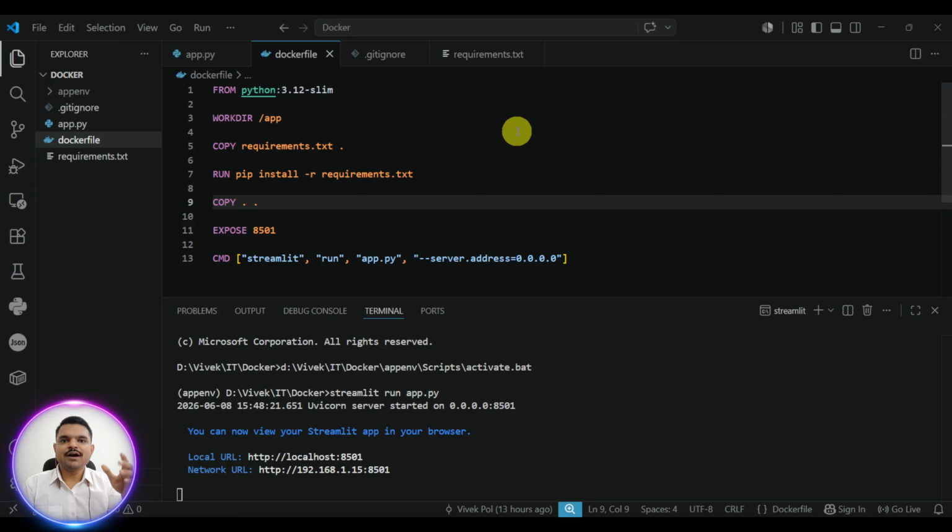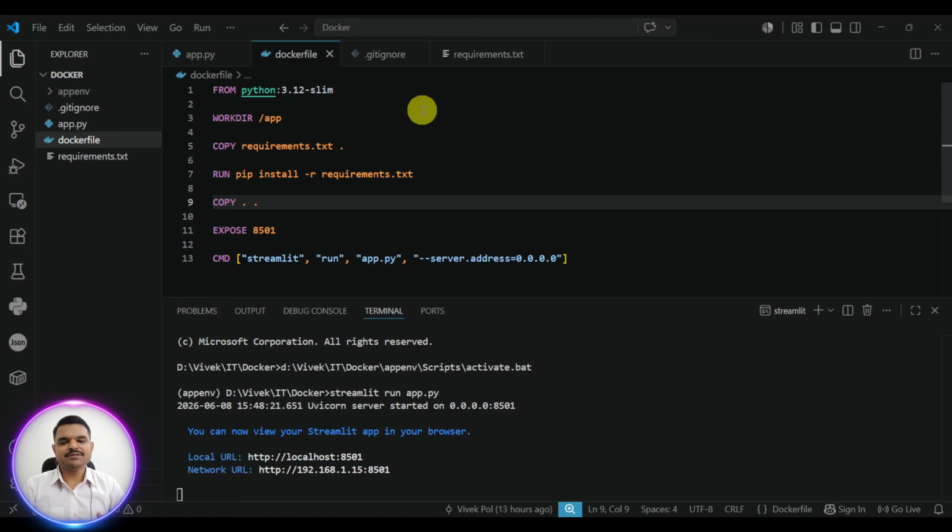But what if, instead of this process, I follow this approach, where Docker will select that particular machine, this Python 3.12 slim? In that machine, Python is already installed, and this is a very lightweight machine.